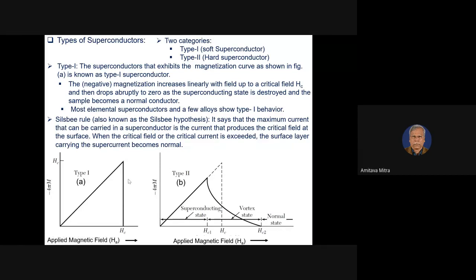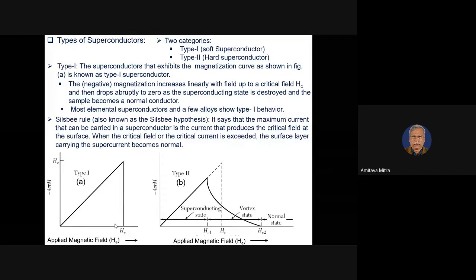So you understand this Hc is relatively small. So as per the Silsbee rule, the surface current should not be more than Hc. Whenever a current goes, it also generates a magnetic field.